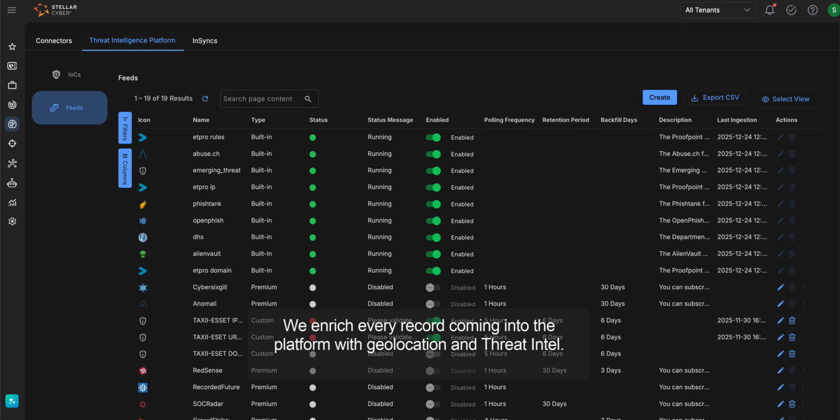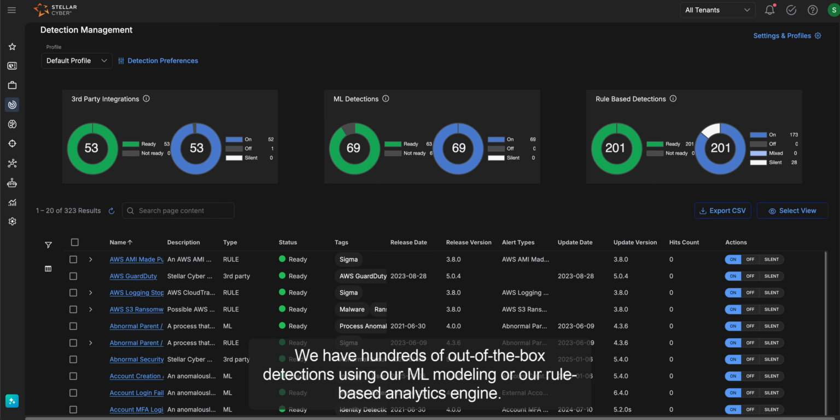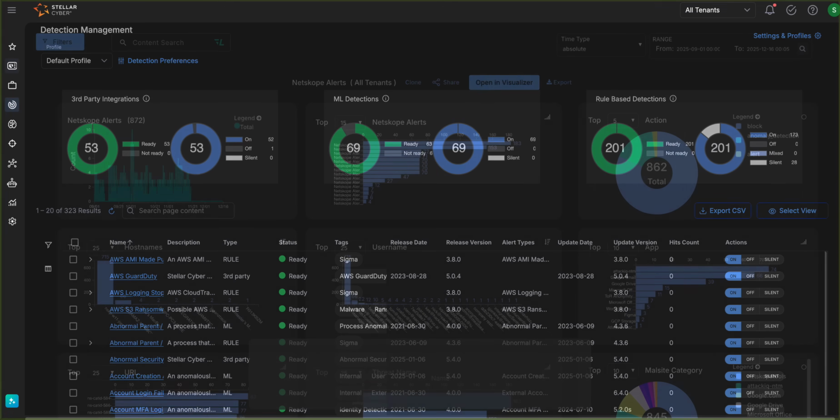We enrich every record coming into the platform with geolocation and threat intel. We have hundreds of out-of-the-box detections using our ML modeling or our rule-based analytics engine.